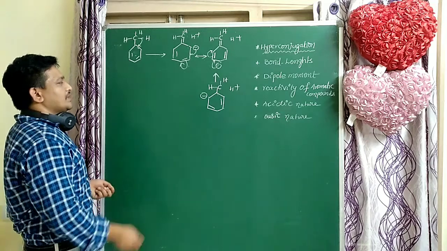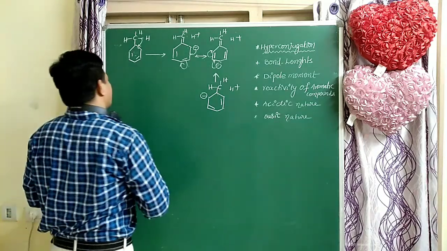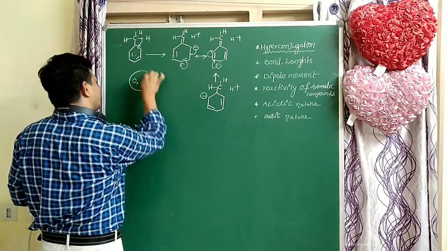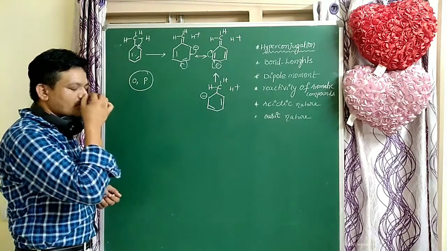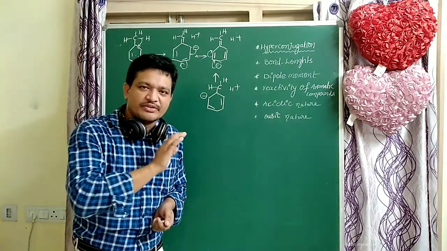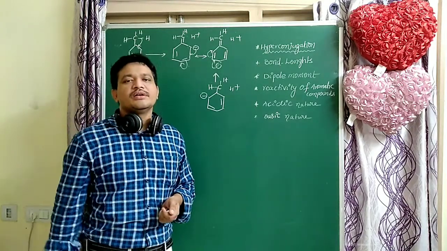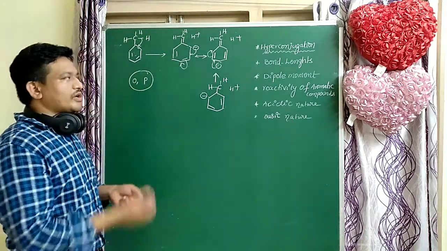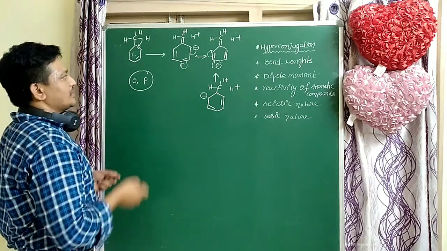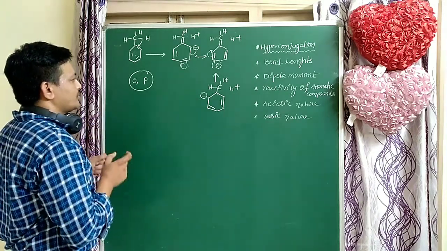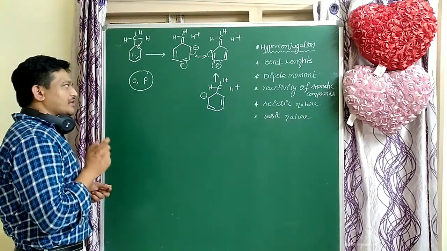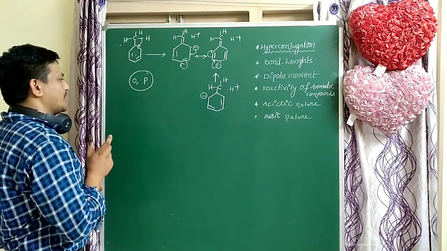So the methyl group is an ortho para directing group. Methyl benzene is ortho para directing due to hyperconjugation, not a mesomeric effect. Due to hyperconjugation, the methyl group activates the ring, so it is an activating group that is also ortho para directing.